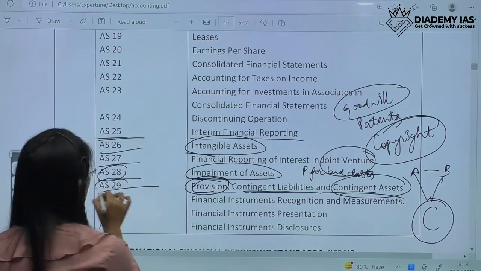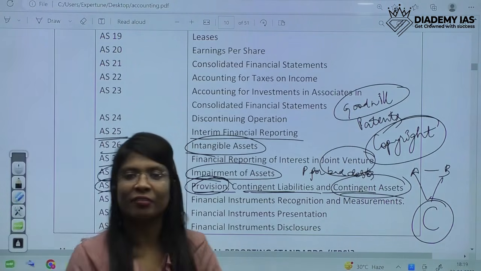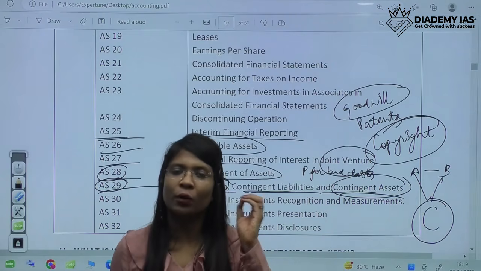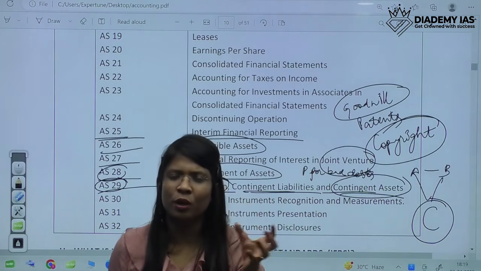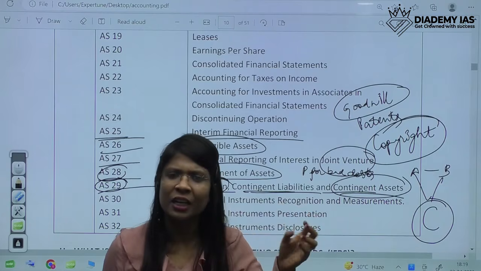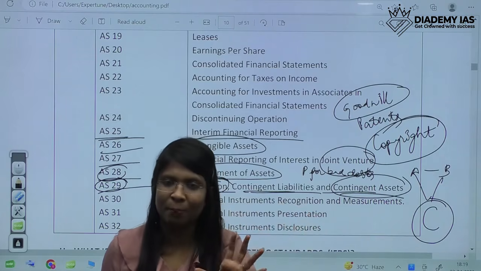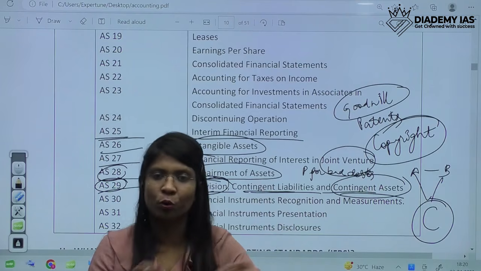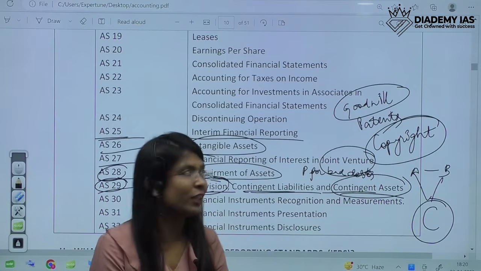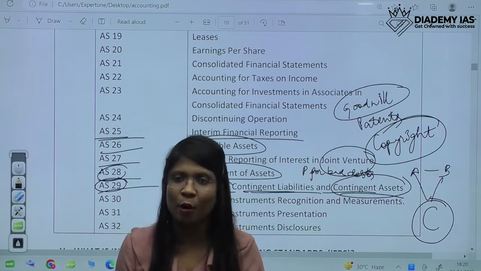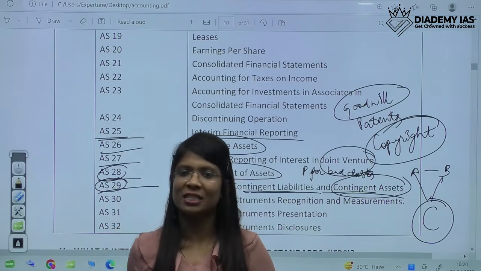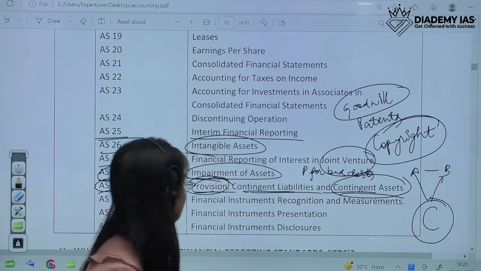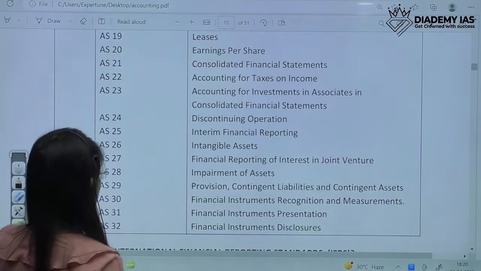So for that we have to go to AS29. We don't have to go into any details of these AS. I'm just giving you a glimpse so that you know, okay, ma'am has told about contingent asset, contingent liability, so that you can remember in the examination hall. Nothing more. You don't have to go into any detail. You don't have to go to Google and read. If you had to read, then I would have explained. So don't worry about it. They won't ask the details of these accounting standards. You just have to know the names. Just remember the names.